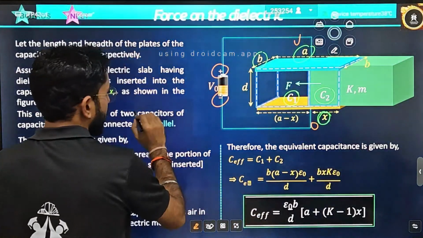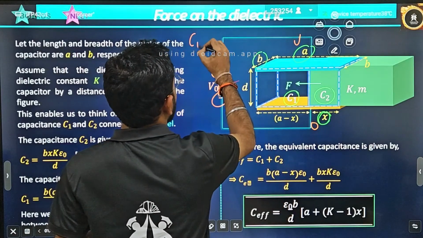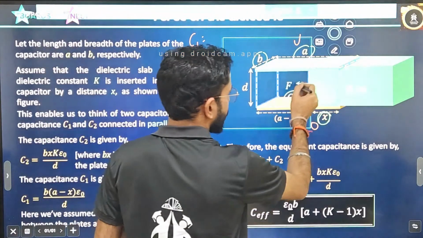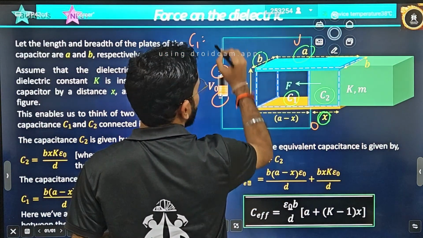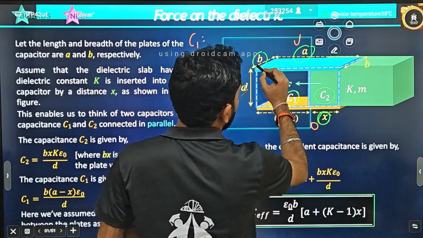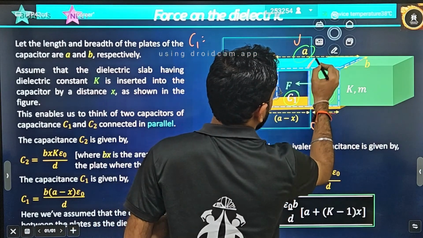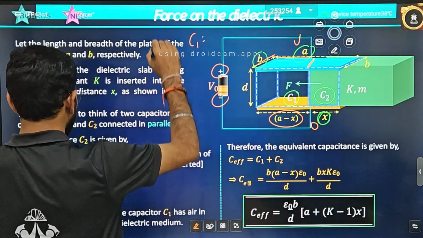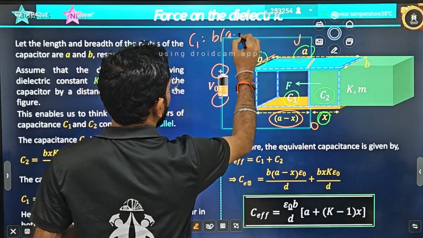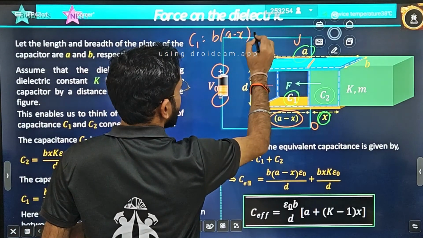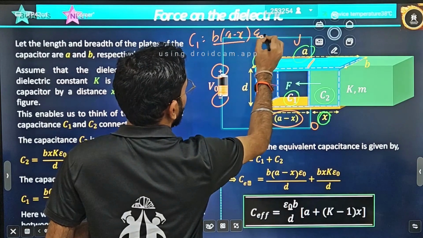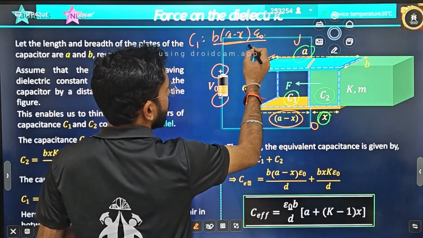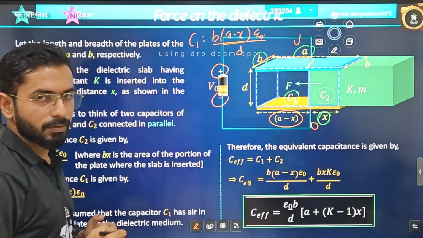Let's write C1 patiently. C1 is the one where air is present. How do you write the area? The area of cross section is B into the length for this section, which is A minus X. So C1 is B into A minus X, that is the area, into epsilon naught, divided by the thickness. I will not multiply by K because it is air only. The thickness is D. This is what I will write for C1.